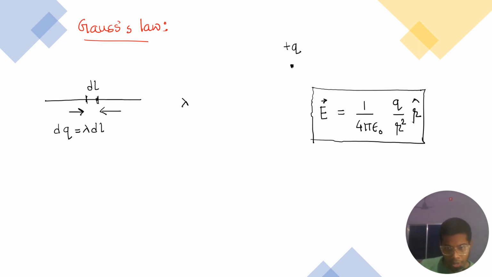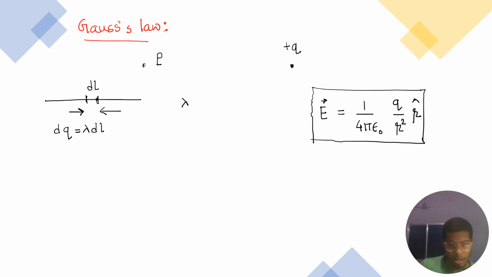Now if I ask you a simple question, what will be the electric field due to this particular region at the nearest point, for example this point? I'm naming this point P. So what will be the electric field at this particular point P?